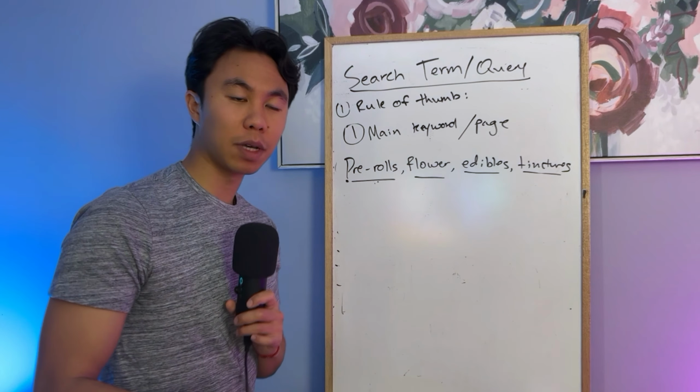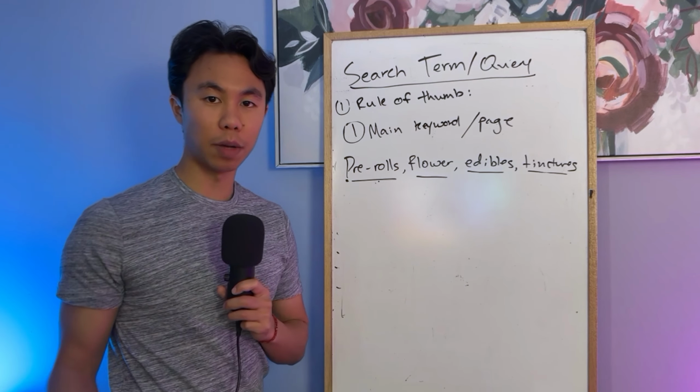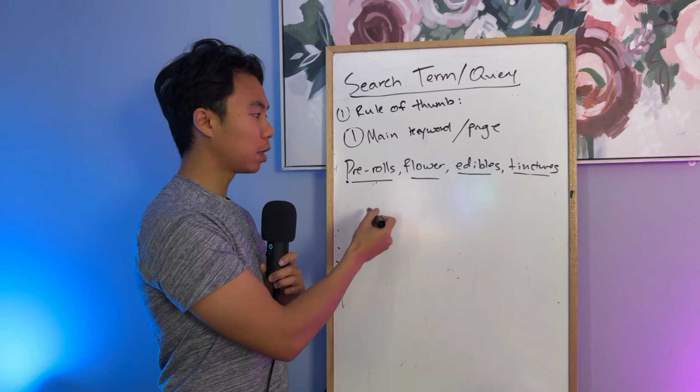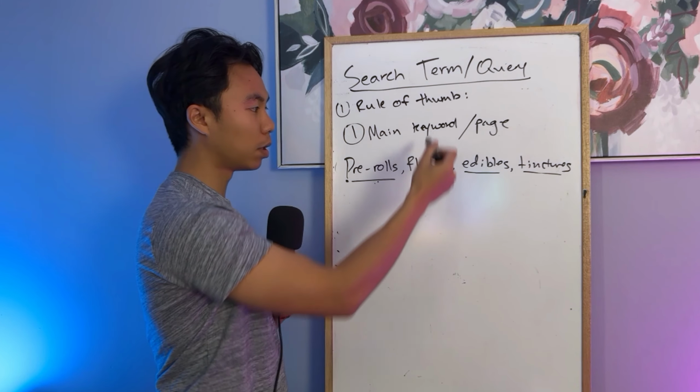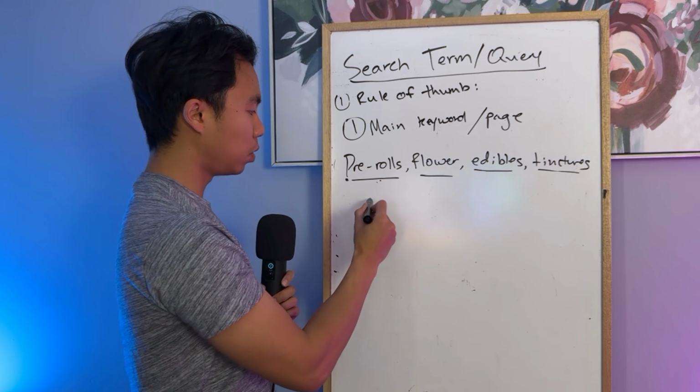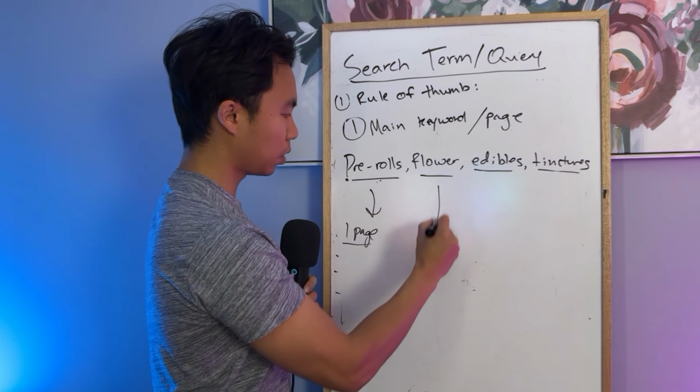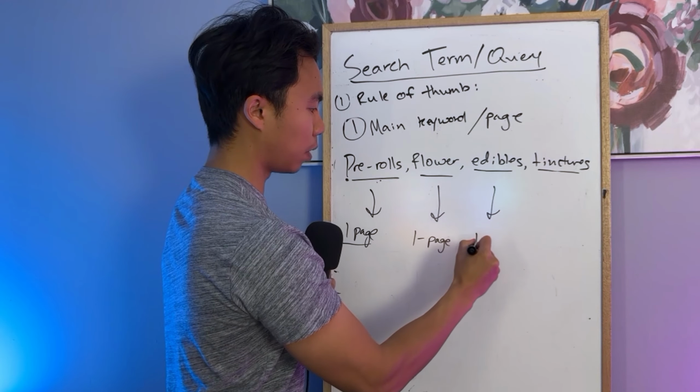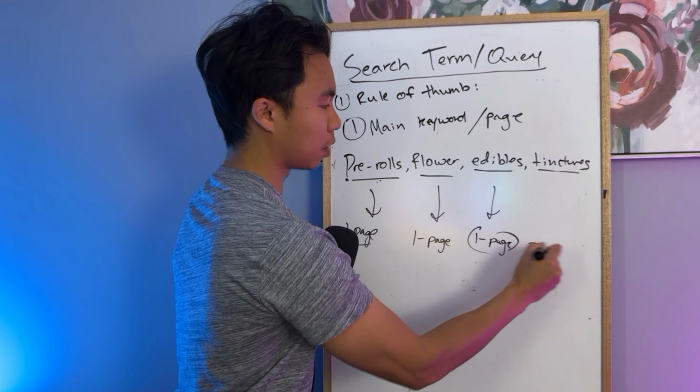You have all of these different keywords that you want to rank for. A lot of times I'm seeing that you don't even have these pages on your website in the first place, but people are looking for pre-rolls in Denver, flower, cannabis in Denver, edibles in Denver, tinctures in Denver. So what you do, this is going to be one page. This is also going to be one page, and this, and you get the point. This is also one page right here.